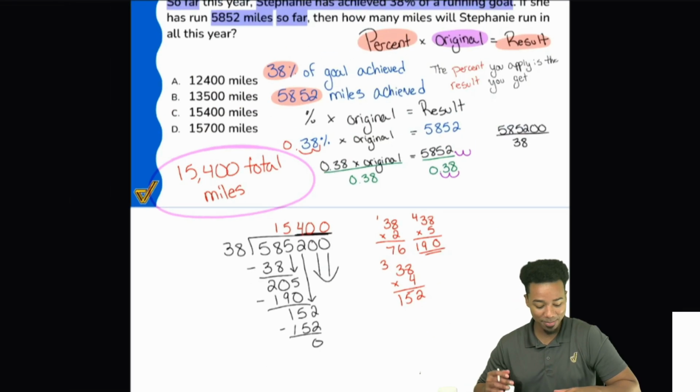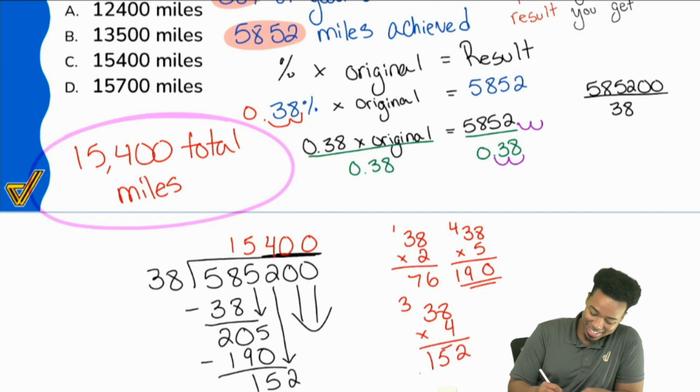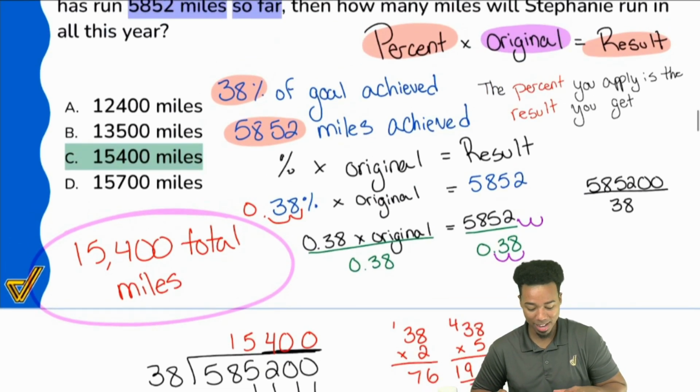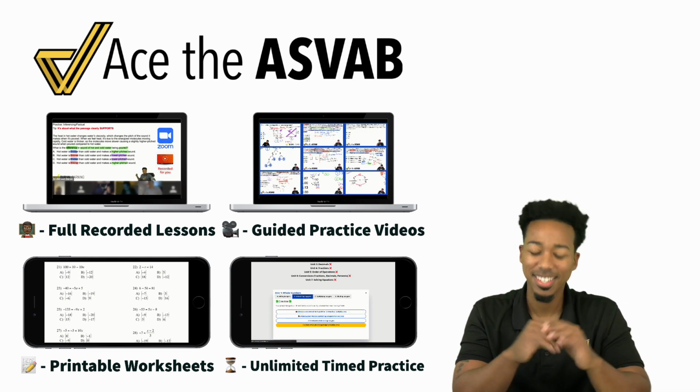So with that, we're going to go ahead and mark that answer here. That's going to be C, 15,400 miles.